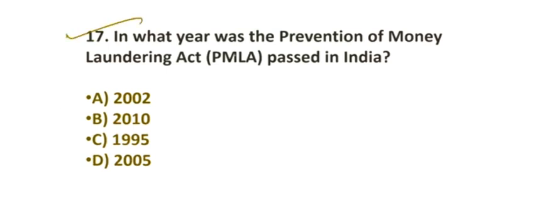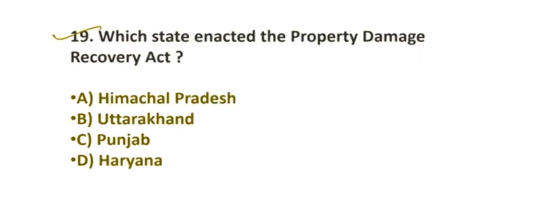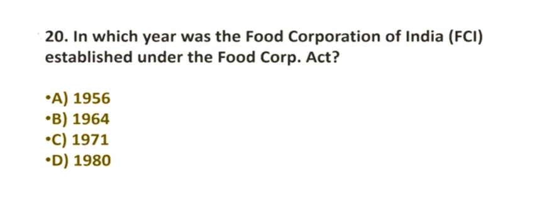17. In what year was the Prevention of Money Laundering Act (PMLA) passed in India? Option number A, 2002. 18. In which year was the Protection of Women from Domestic Violence Act enacted in India? Option number B is the correct answer, 2005. Question number 19. Which state enacted the Property Damage Recovery Act? Option number B, Uttarakhand. Question number 20.